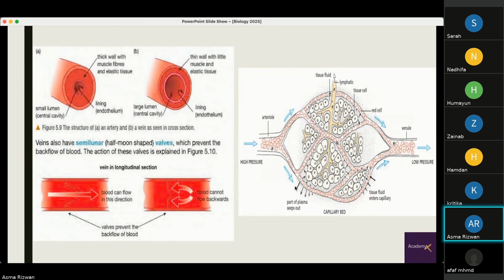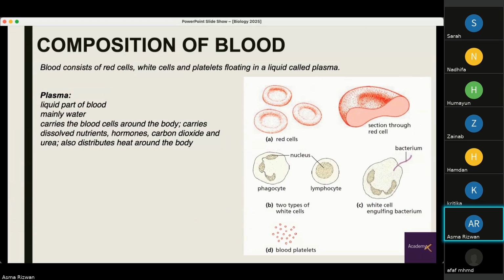And these are the capillaries which go through each organ, and they allow gas exchange to take place. Anything that will be in a higher concentration will move towards lower concentration. And this is how the capillaries allow exchange of materials between the blood and the cells. The arteries divide into arterioles. These arterioles divide into capillaries. Capillaries join back to form venules, and the venules join back to form veins.